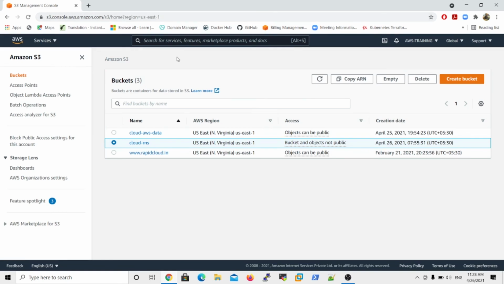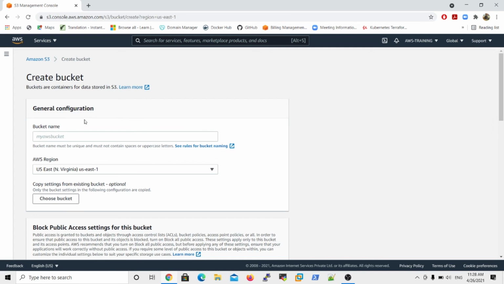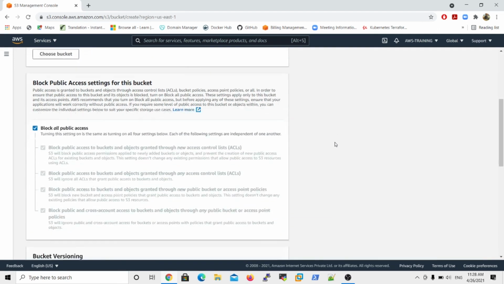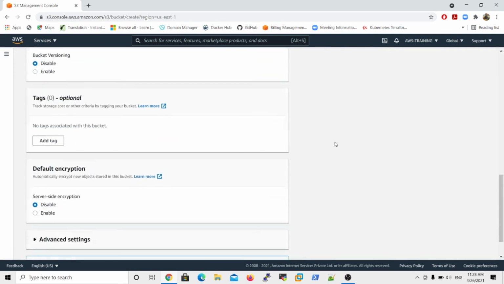Now, how do we select these options in AWS S3? Where are the options for selecting encryption and decryption? You can use encryption with AWS KMS keys, and AWS managed service keys. So where do we select these encryption options? If you create any new bucket, use the create bucket option. Okay, my bucket name is cloud Azure data. So my second bucket name is cloud Azure data. While creating buckets, you will understand where the option to encrypt is.